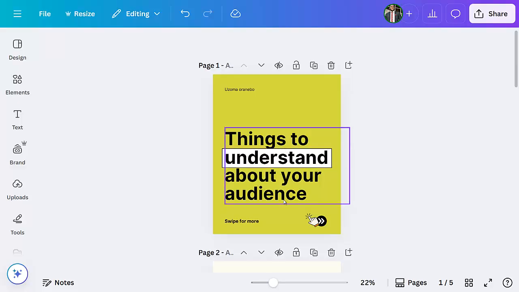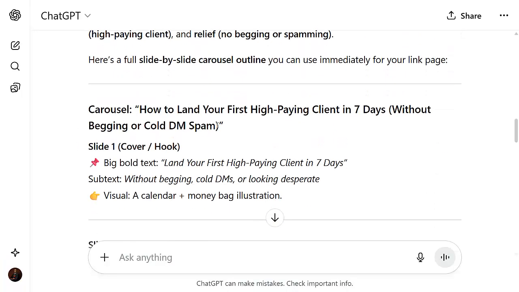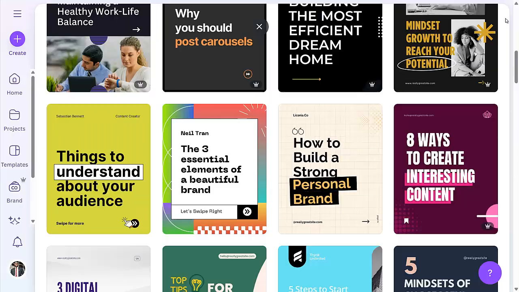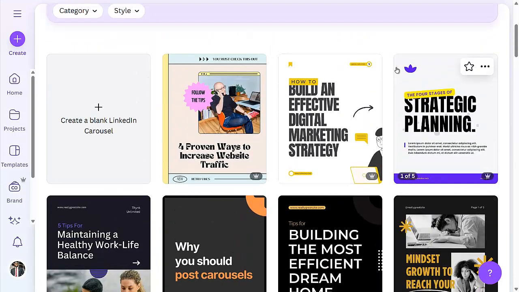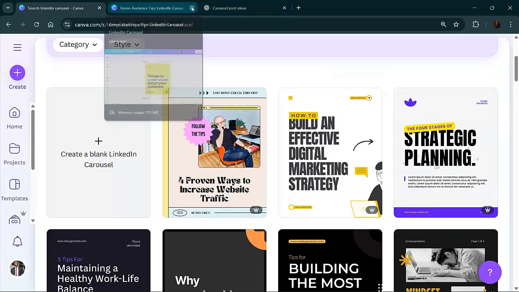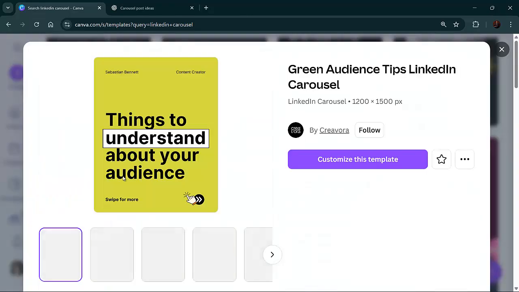Things to understand about confidence. So we are not using this topic. We are going to use our own topic. So we'll go over to ChatGPT and copy this one, then go back here. We are not going to be making use of this folder again, so I'm just going to delete this folder so that it will be easy for us to navigate. So go back here. Oh my god, what did I just do? Open it again.